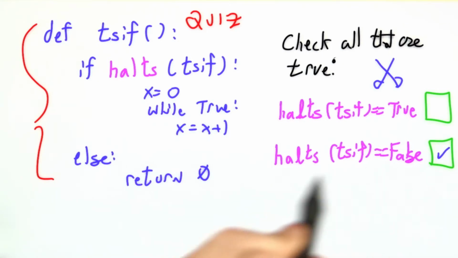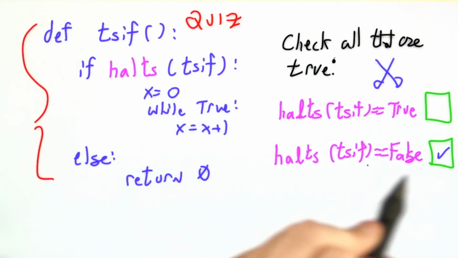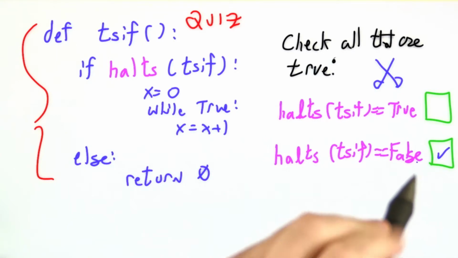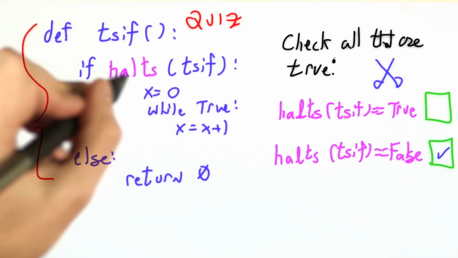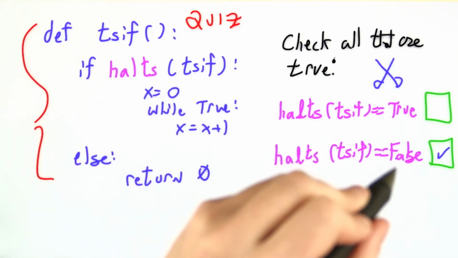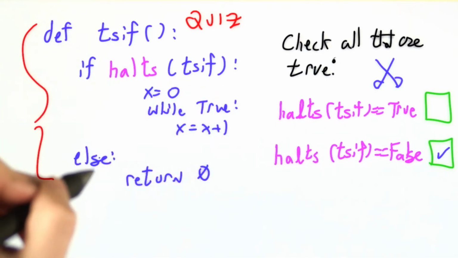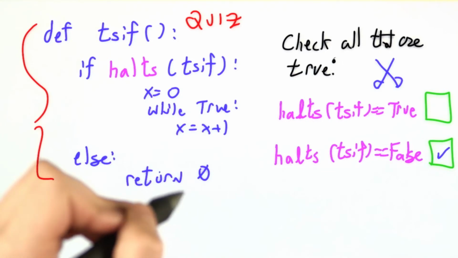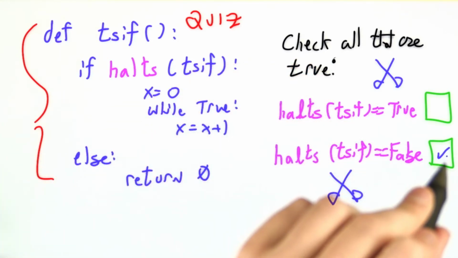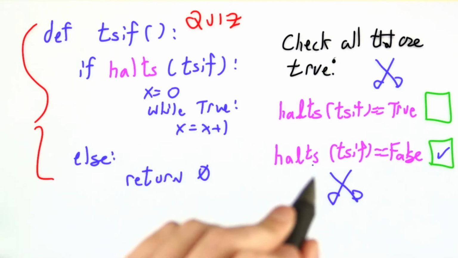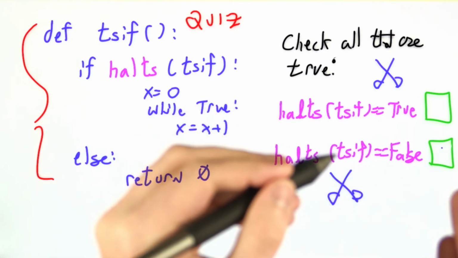Let's say that we think that TSIF does not halt, so it should loop forever. So let's run it and see it looping forever. We get in here. Is halts TSIF true? No, we just assumed it was false. Okay, so we go down to the else branch and we immediately return. That's kind of annoying because we were assuming that it doesn't halt, that it loops forever. Neither of those options are possible.